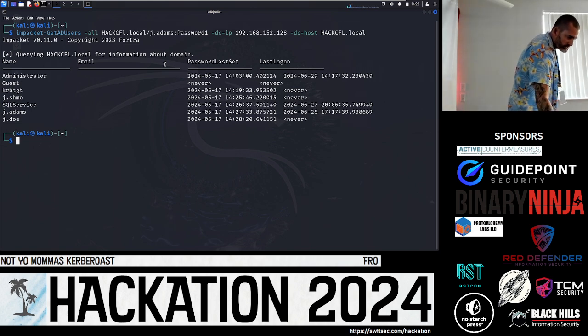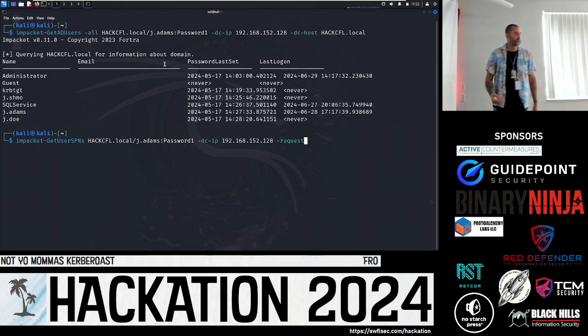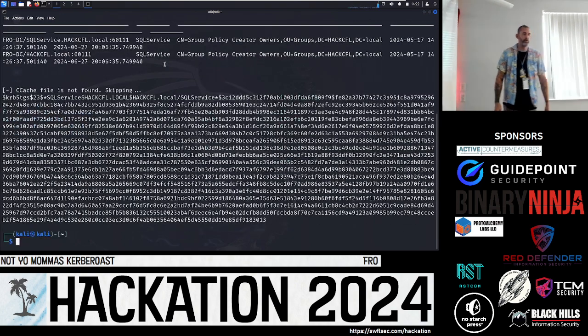So from here, we'll run Impacket GetUserSPNs. What this is going to do is go through all those users and see if any of them have a service principal name set on them. hackcfl is the domain, JAdams is the username, password1 is the password, then the IP, and we do a -request. Hit enter on that. This is going to happen pretty quick. Popped up. There's our hash, just like you saw in PowerShell. These are three different tools, three different ways to do this attack. This says it's SQL service with the hash.